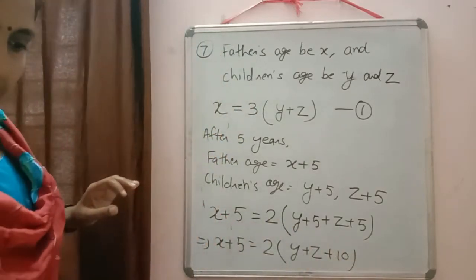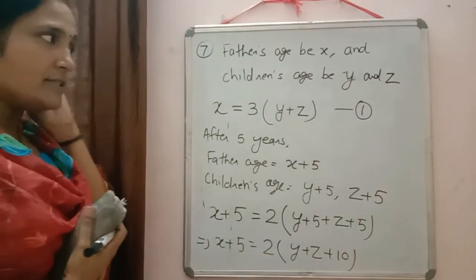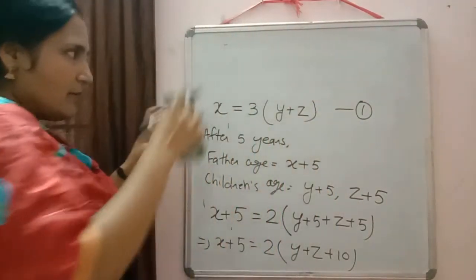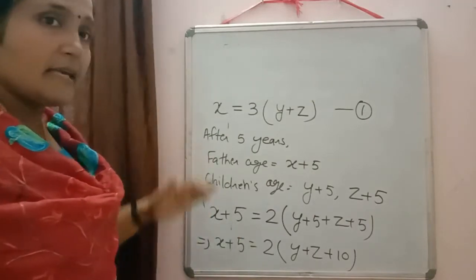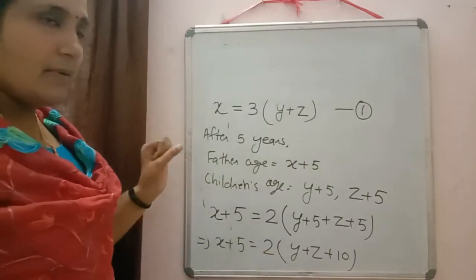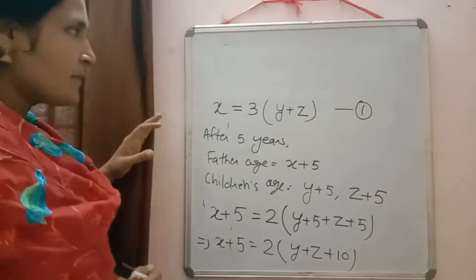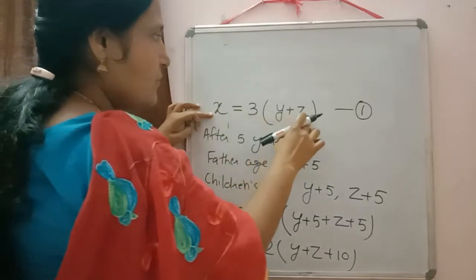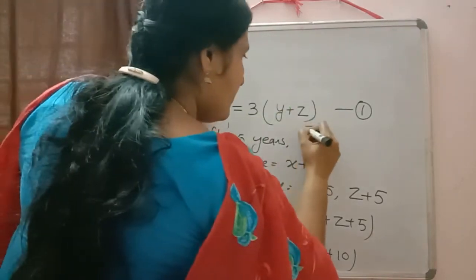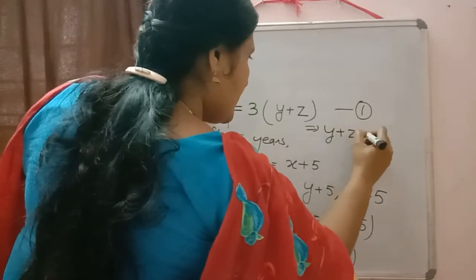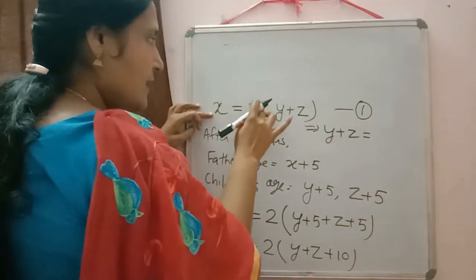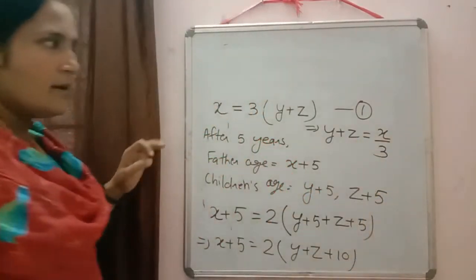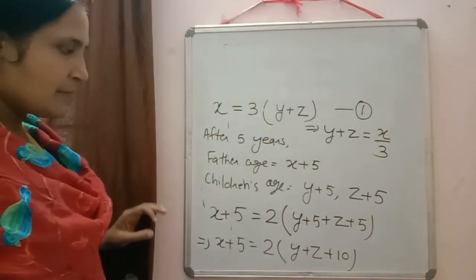Now here we don't have to find the ages of the children, we want the age of the father only, means we want the value of x. We don't know how to solve a linear equation in 3 variables, so we have to change it somewhere. Now check equation 1, it is written x is equal to 3 into y plus z. So from here, if I shift this 3, it is multiplied, so when we change the position it will get divided. So y plus z will be equal to x by 3.